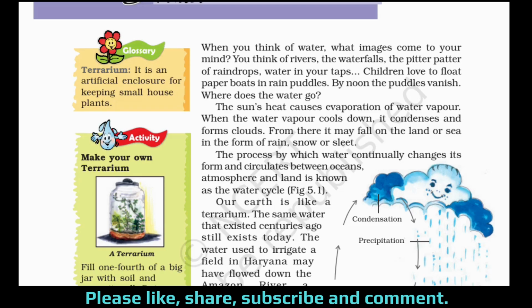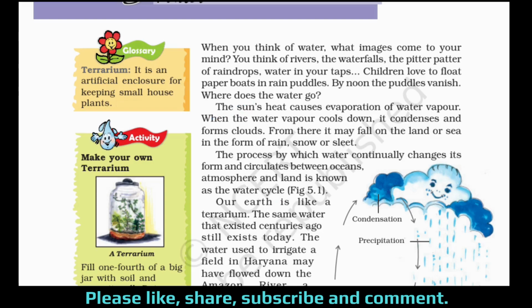So I'm repeating this paragraph once again. The second paragraph. The sun's heat causes evaporation of water vapor. When the water vapor cools down, it condenses and forms clouds, from where it may fall on the land or sea in the form of rain, snow, or sleet. So, the process by which water continually changes its form and circulates between oceans, atmosphere, and land is known as the water cycle. So, from here, the sun's heat till here, this is the answer of the water cycle.